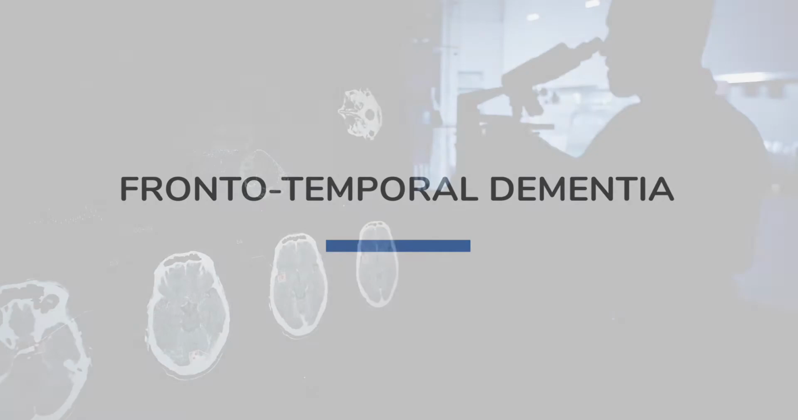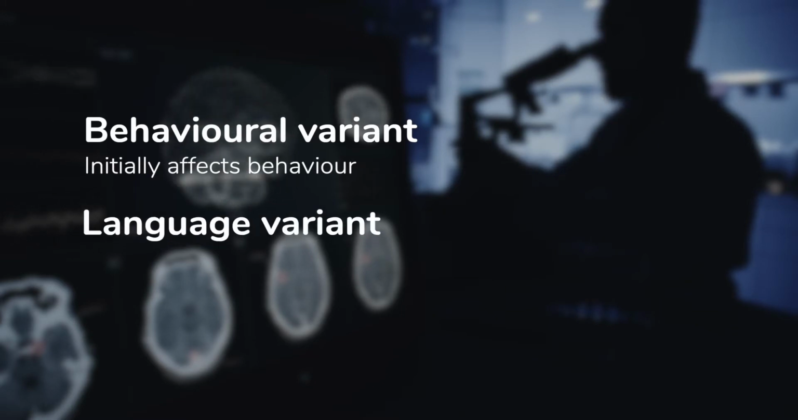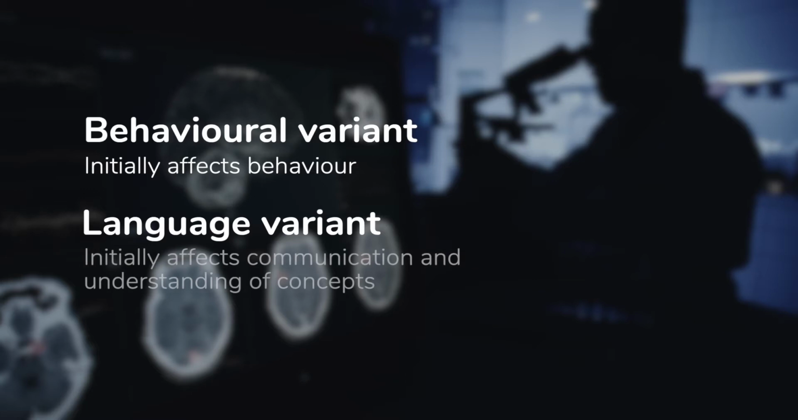Frontotemporal dementia. Frontotemporal dementia, or FTD, also affects the transmission of messages between neurons. There are two main types of FTD: the behavioral variant, which begins in the brain's frontal lobe and initially affects behavior, and the language variant, which begins in the temporal and frontal lobes and initially affects communication and understanding of